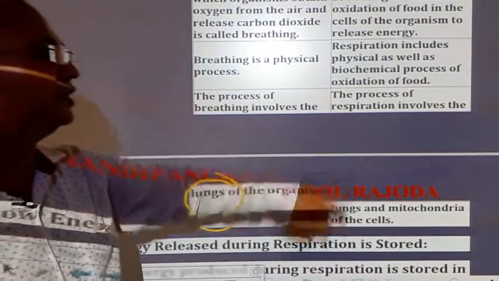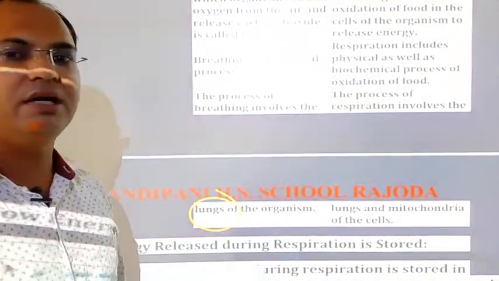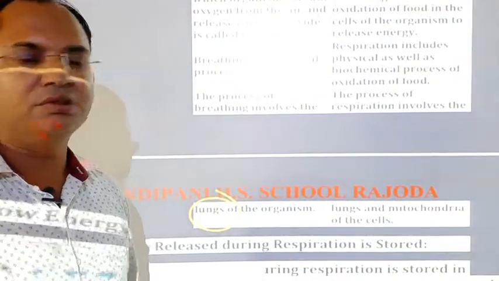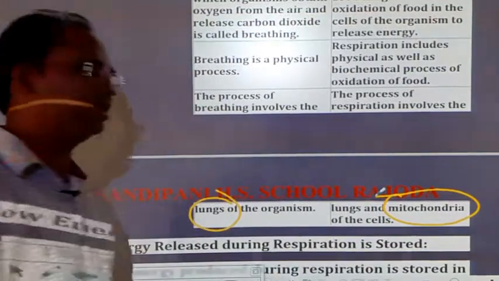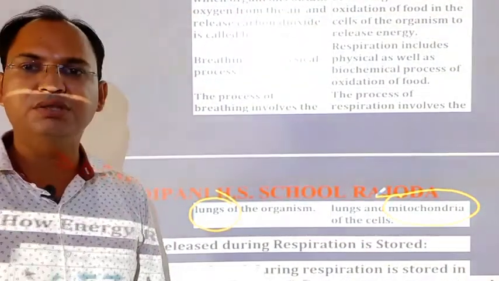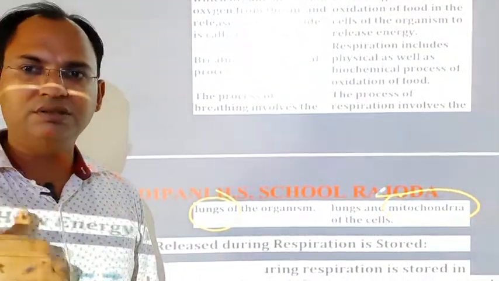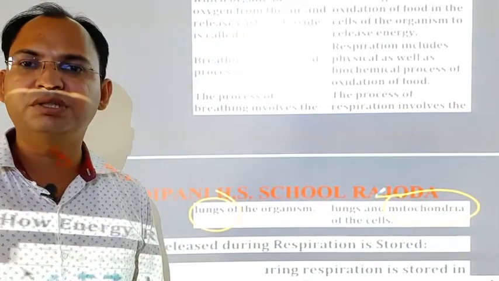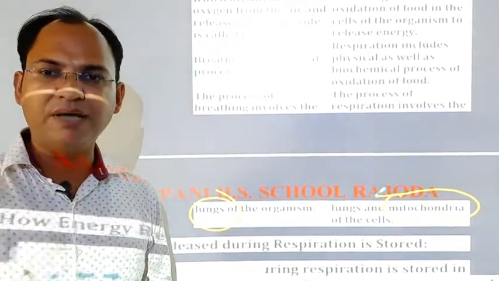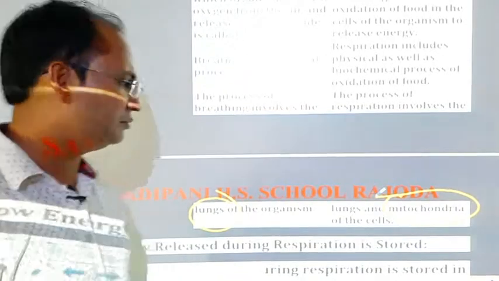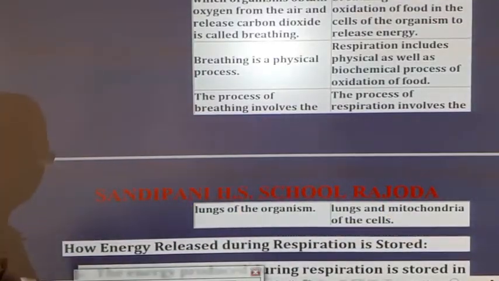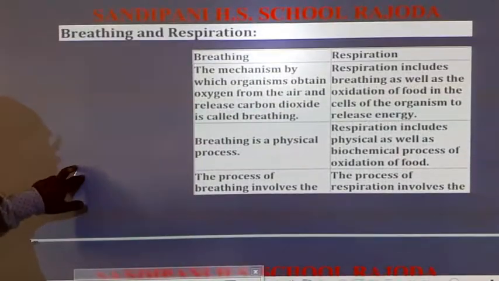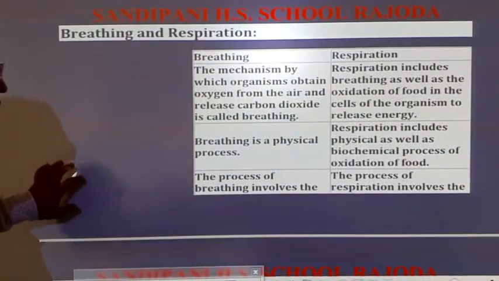But the process of respiration involves lungs and mitochondria both. Here the production of energy takes place in the mitochondria of the cell. So in addition to the lungs, respiration also includes the mitochondria of the living cell. So these are the major differences between respiration and breathing.